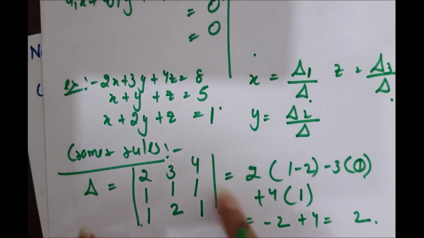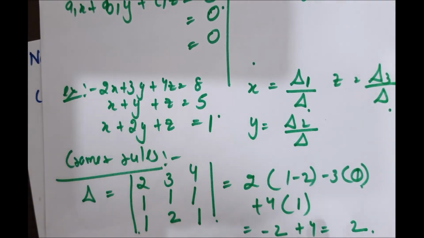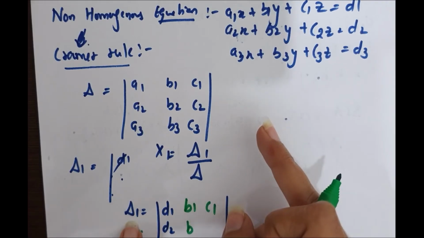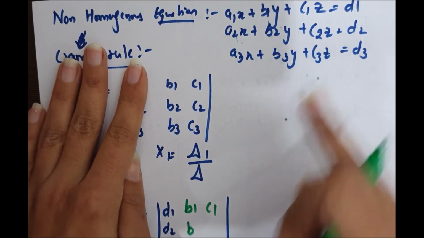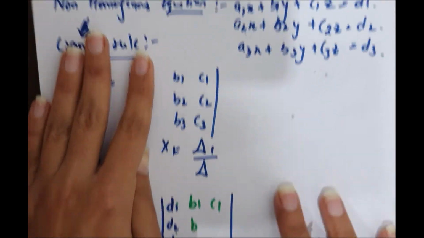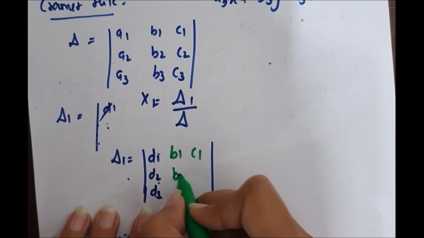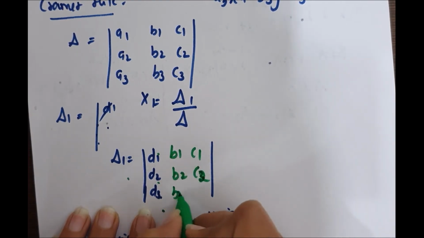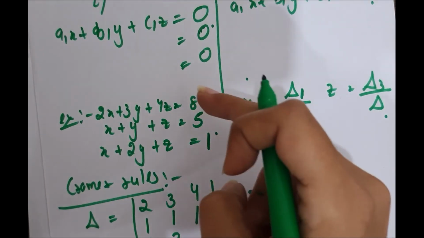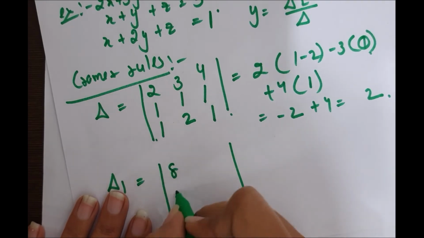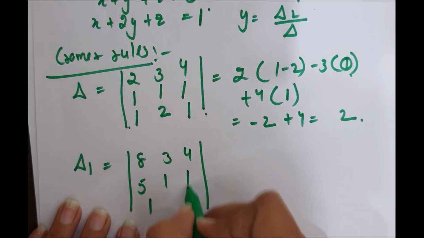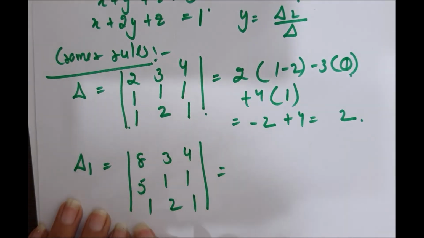Now we get to know what delta is. This is delta. Now what is delta 1? For delta 1, we have to eliminate the first column and apply the d1, d2, d3 part here, and the rest will remain as it is: b1 c1, b2 c2, b3 c3. Let's apply it here. Here d1, d2, d3 is 8, 5, 1, and the rest remains as it is, 3 4 1 5 and 2 1. We just have to take the determinant of this part.